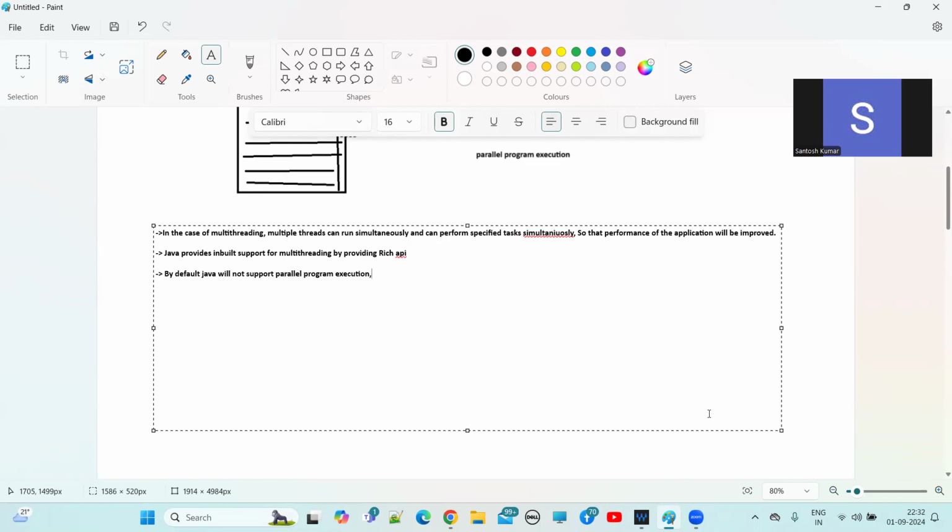So it provides multi-threading libraries.